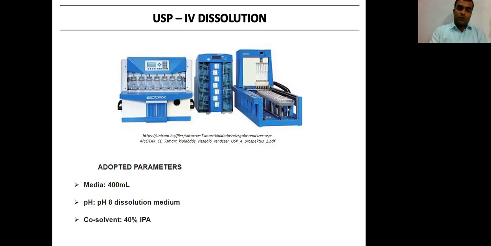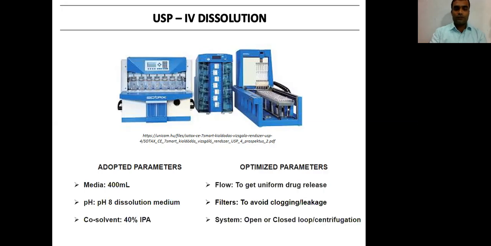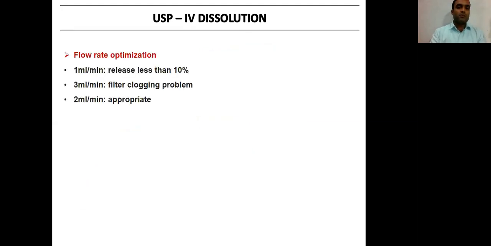These are the Orange Book parameters which we are adopting for development of the USP-4 method. Then we are optimizing these three parameters, that is flow, filters, and system, that is open and closed loop system, for the development of the USP-4 method. In the first parameter, that is flow rate, we started with 1 ml per minute till 3 ml per minute. With 1 ml per minute, we got less than 10% drug release, and with 3 ml per minute we found clogging, so we stuck with 2 ml per minute flow rate.